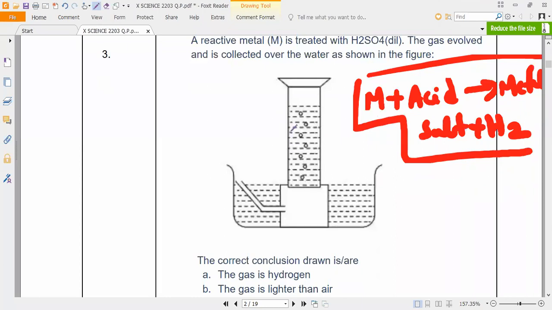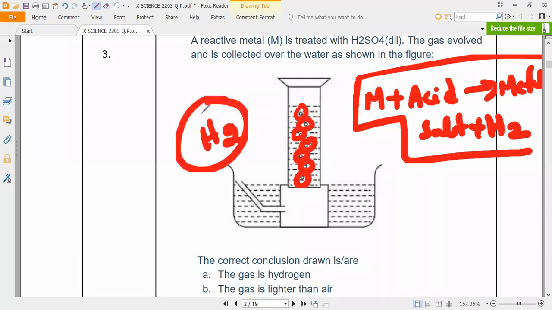So the gas evolved and collected over the water as shown in the figure. What is this gas? These bubbles, what is this? Hydrogen gas. That is the importance of knowing the standard equation. This is the common equation for all the metals. Yes or no, guys? Please respond. So these bubbles are hydrogen gas.